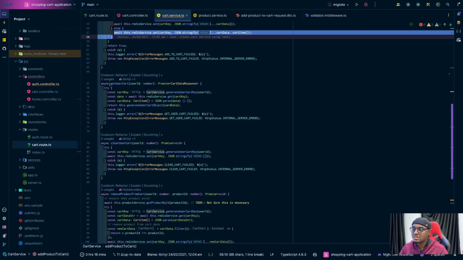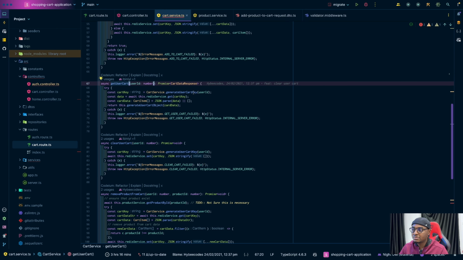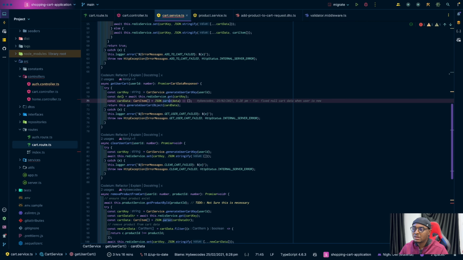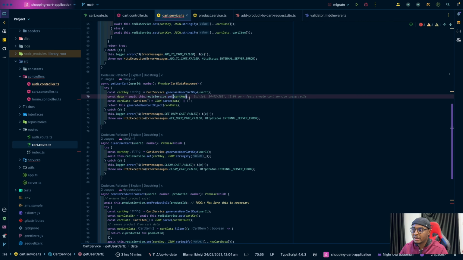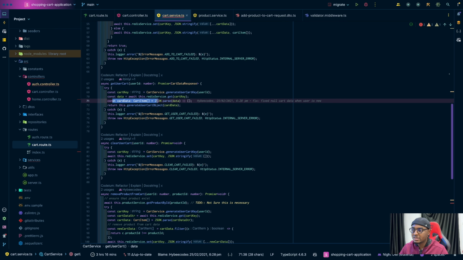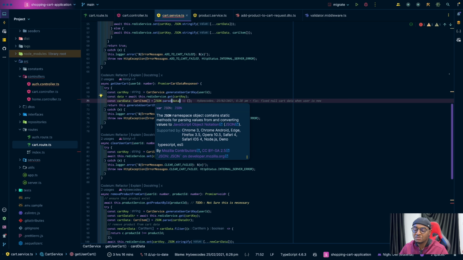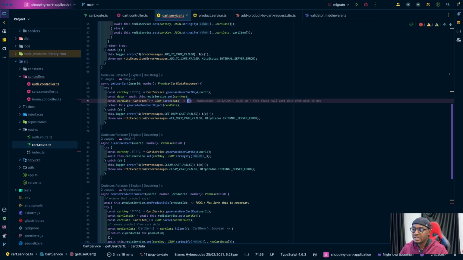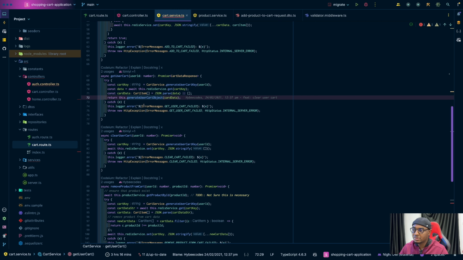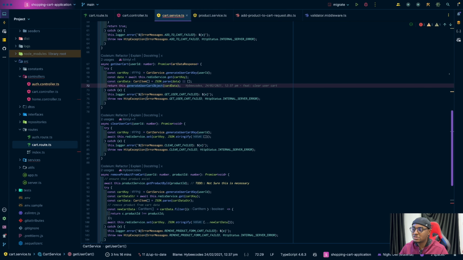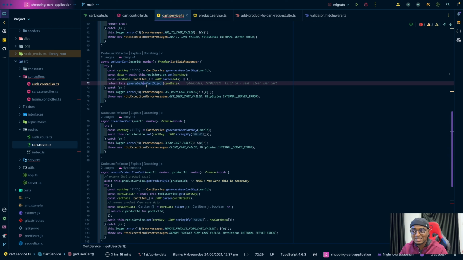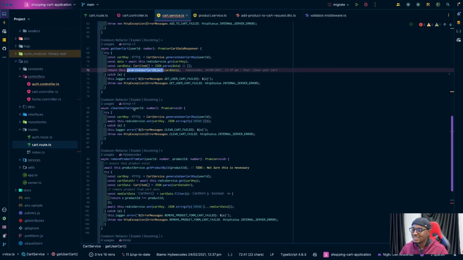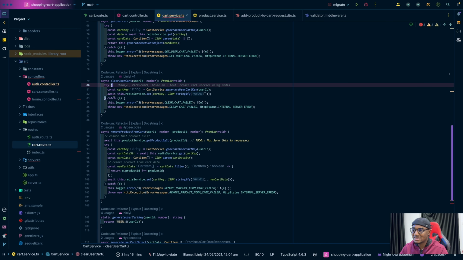So then to get user carts, I use that cart key again. I fetch it from Redis, right? So exactly. I do parse the data, I mean parse the JSON, and if it's undefined after parsing, then I default it to an empty array. So that's it. Then there's a function that I use to convert it to the actual cart object. Oh God, what did I do here? So let's come back to this function. Then clear user cart, that's basically just clearing it up in Redis.